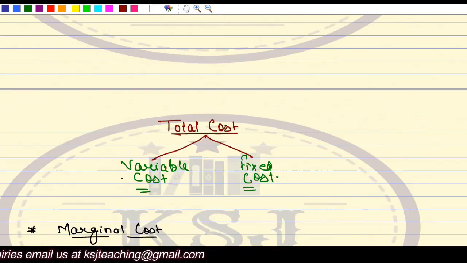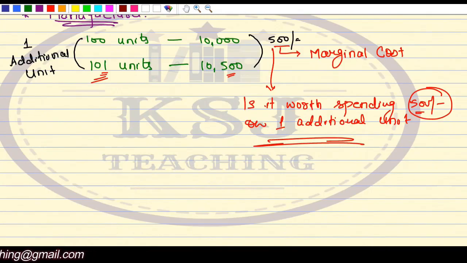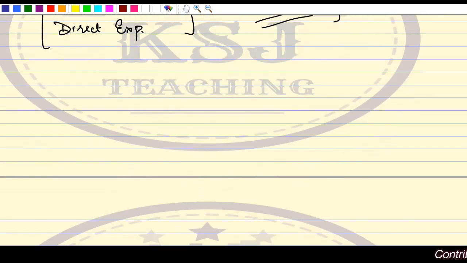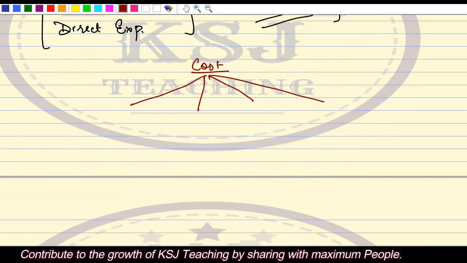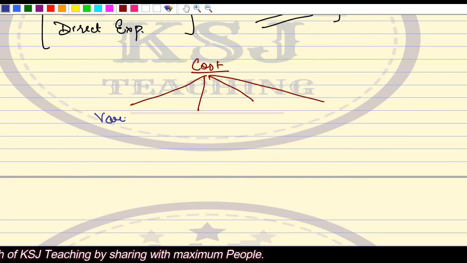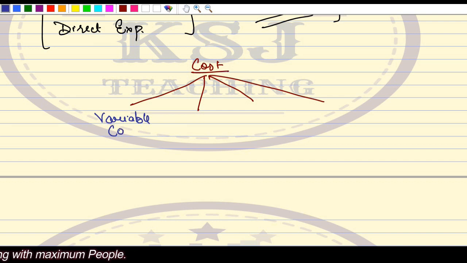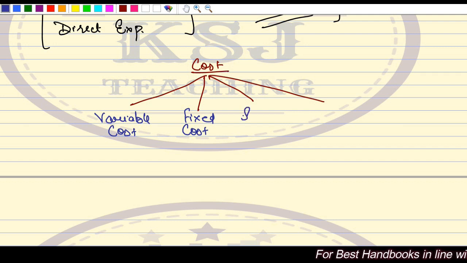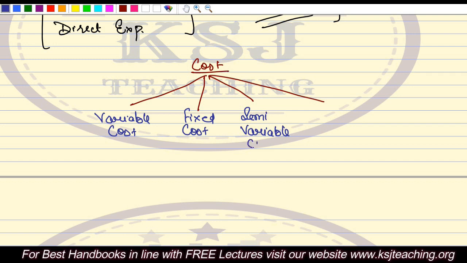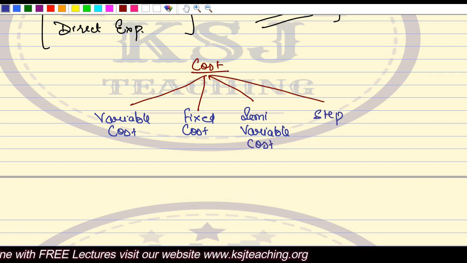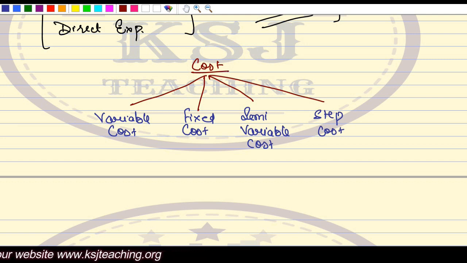Now, if we talk about the cost, something on variable and fixed cost, I will just extend it a little bit. We can have two more types of cost. So one is variable cost, as we have discussed, right? Another one is fixed cost. The third one is semi-variable or semi-fixed cost. And the fourth one is step cost. Variable cost we have studied, which changes with the change in the level of activity. Fixed cost is which remains fixed.